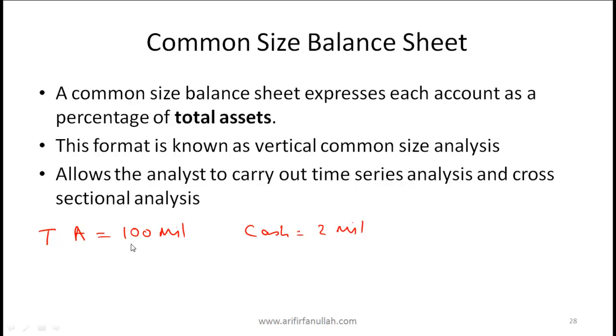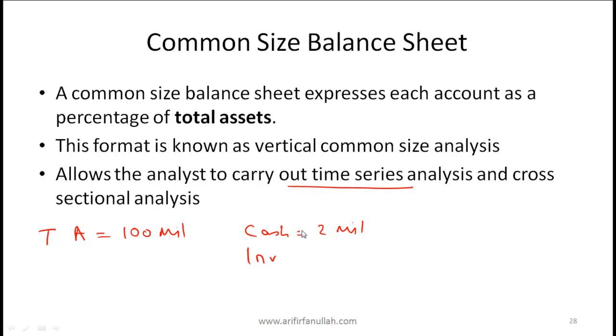Now this allows an analyst to carry out time series analysis. So this basically means analysis over a period of time. So if you want to see, for example, how inventory has changed as a percentage of total assets over the last 5 years, looking at the common sized balance sheet will allow you to do that.